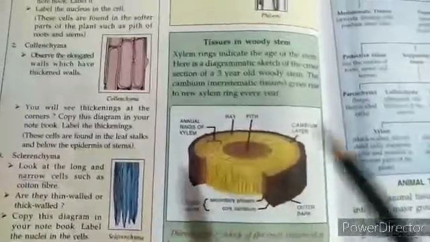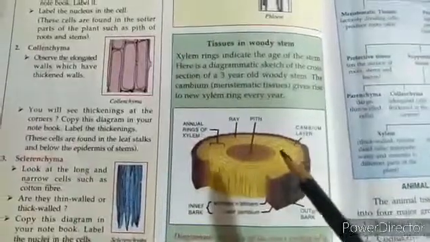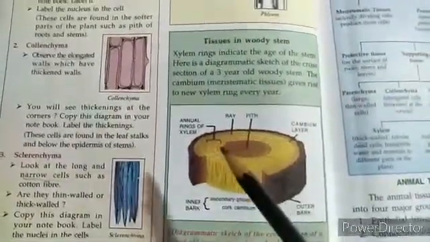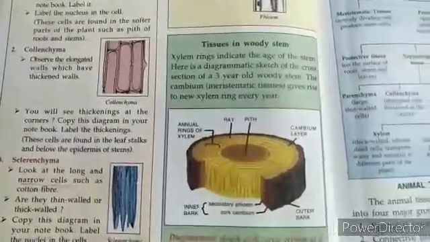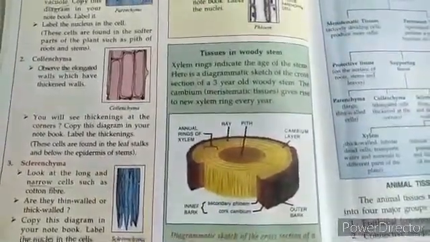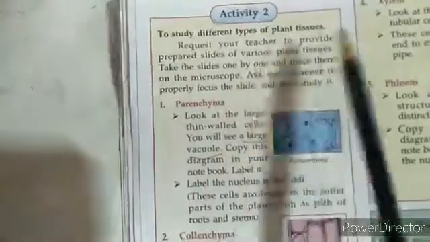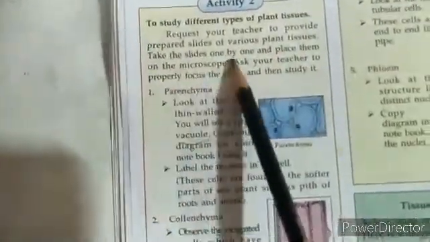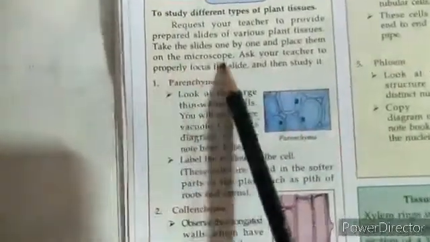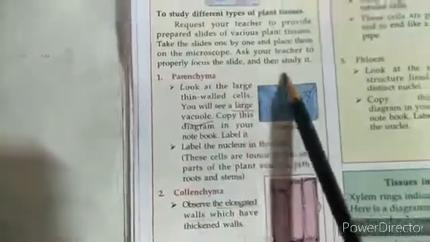But in case there is an old tree that has already been cut, and you want to know how old this tree was, this is one way of finding out: the annual rings of the xylem. I hope that is clear. Then let's also have a look at another activity here. To study different types of plant tissues, request your teacher to provide prepared slides of various plant tissues. Take these slides one by one and place them on the microscope. Ask your teacher to properly focus the slides and then study it.